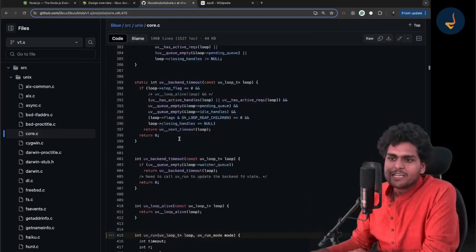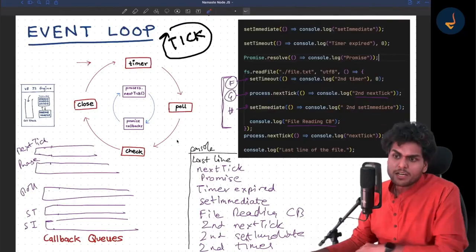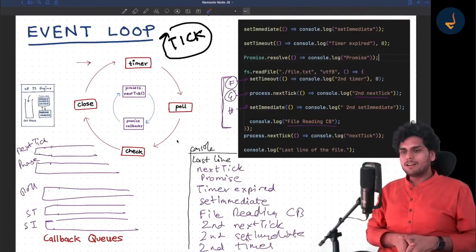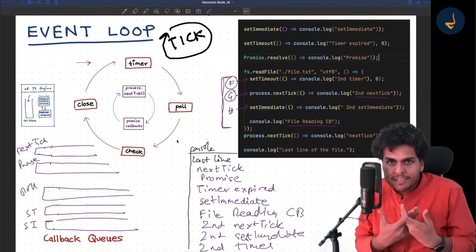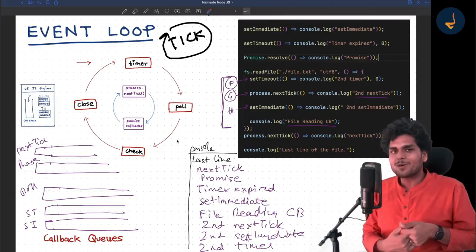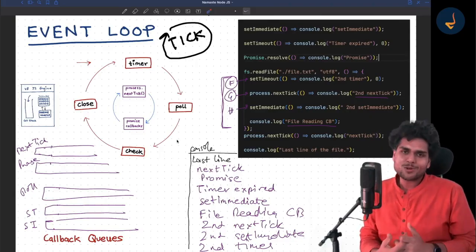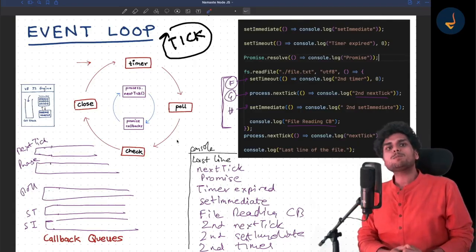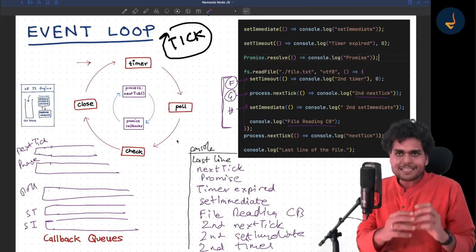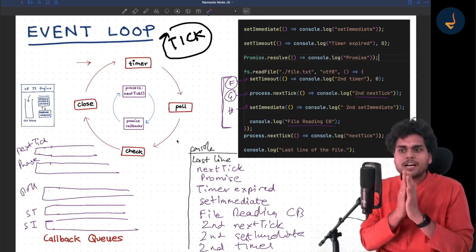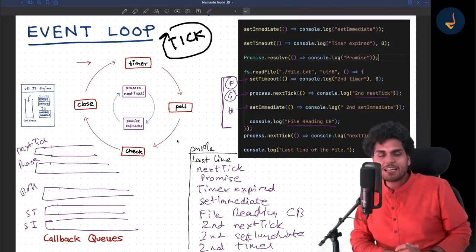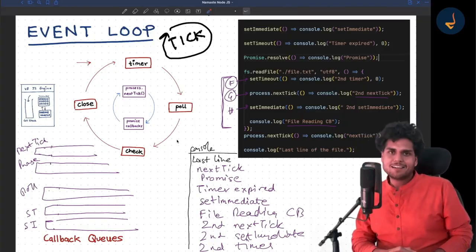Okay, so let's move ahead now. I wanted to explain and show you all these things because they are very important. The event loop is the core fundamental part of libuv, and libuv is the superhero. Libuv is the core part of Node.js. Without the event loop, Node.js cannot exist. All the asynchronous tasks, all the non-blocking IO happens because of the event loop. This is the major thing you need to understand, and let's move ahead now.